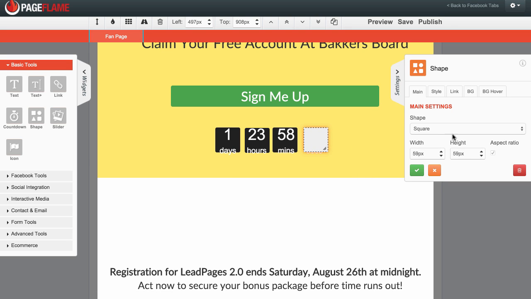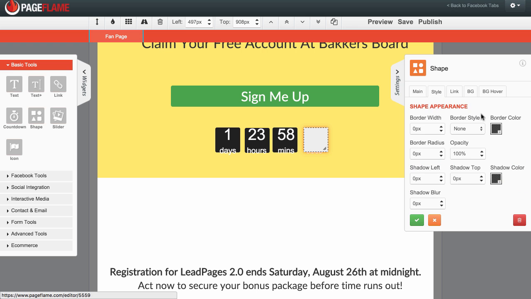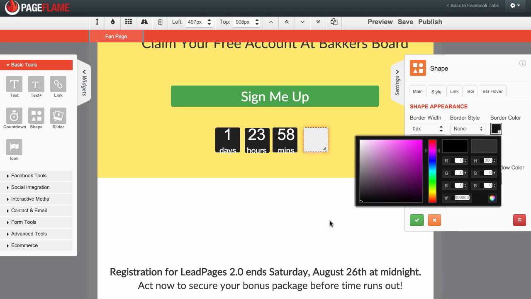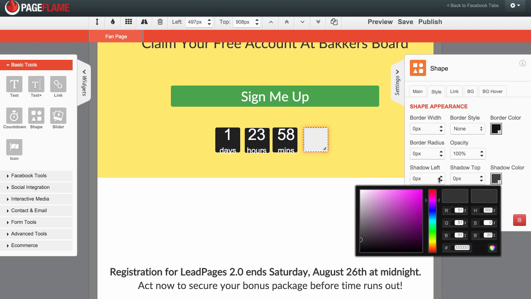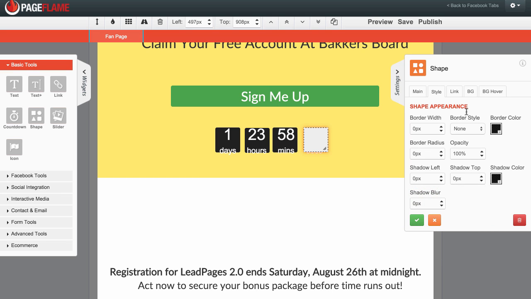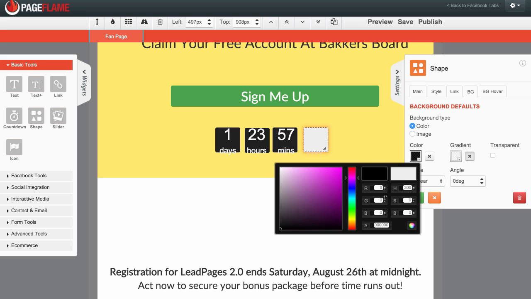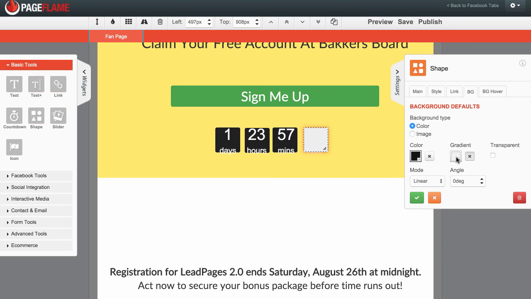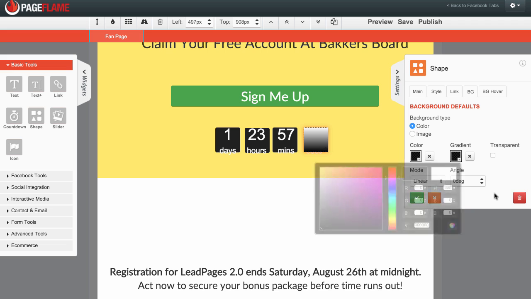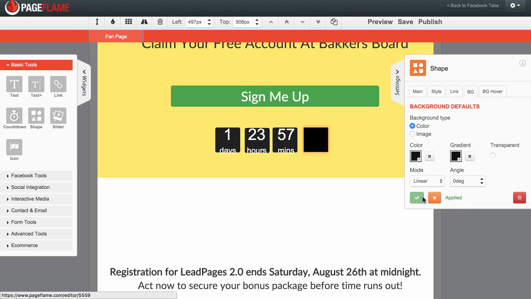I can make my one square. I can make the style black. I want the shadow color to be black. I want my link, my background, to be again black, and black as well. Right now it's set to transparent. Color, tick. There it is. I've got my gradient set, so I need to turn that to black as well. Turn that to black as well. There we are. And now what I can do is I can choose to put this to the back.